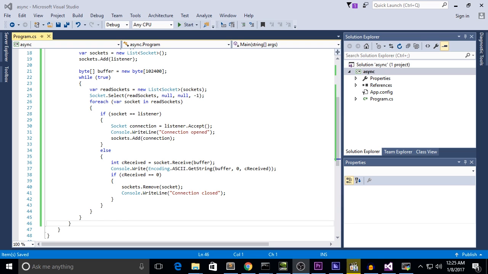This operation blocks until it receives some external input, and then the logic after that is about interpreting that event and doing our processing accordingly. So this is basically what the event loop is.